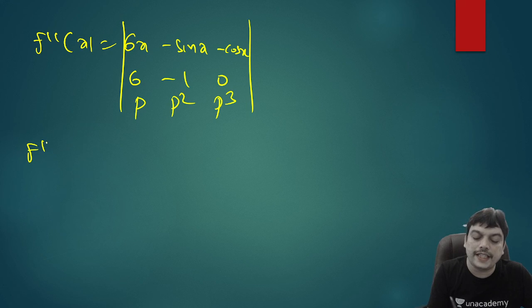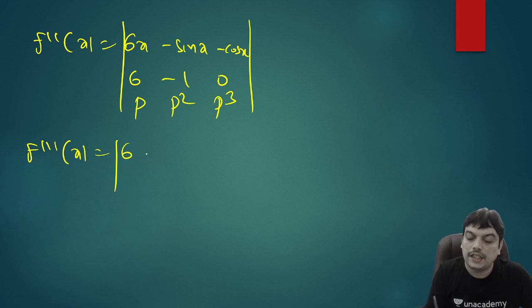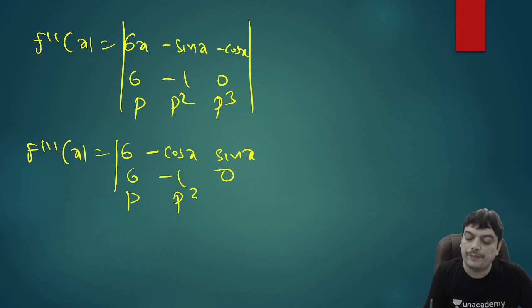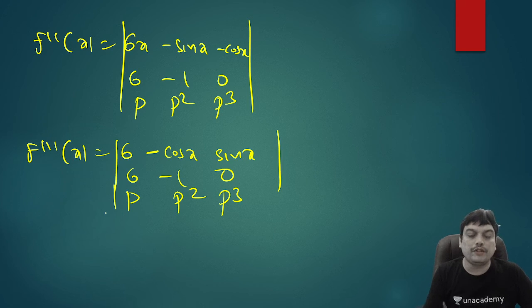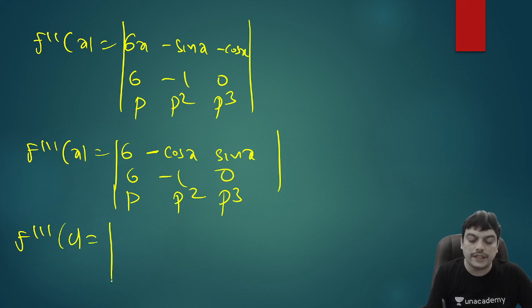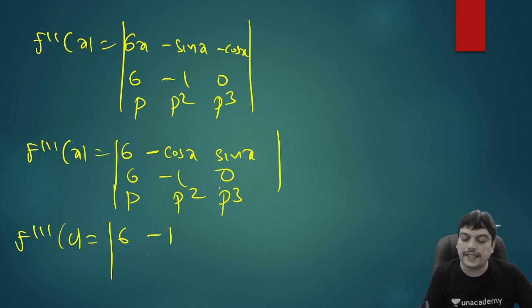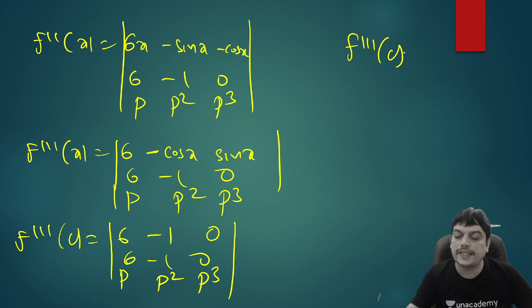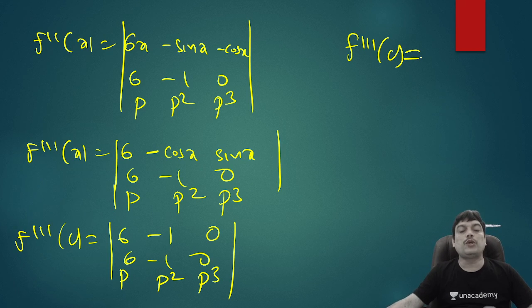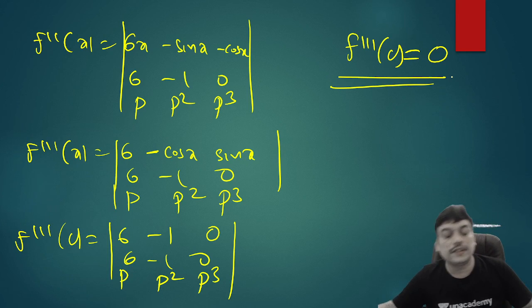Next time when you differentiate, again differentiate only the first row, it will give you 6, minus of sin 0, then the derivative of sin x is cos, it is minus sin, which will become plus sin, and then 6, minus 1, 0, p square, p cube. Now after performing the derivative, if you want f triple dash of 0, put x as 0. It will give you 6, and minus of cos 0 is 1, sin 0 is 0. Clearly you can see that 2 rows are matching, and a determinant has a property that if 2 rows or columns are identical, the determinant will be 0. So since the first row and second row are the same, the value of the determinant becomes 0.